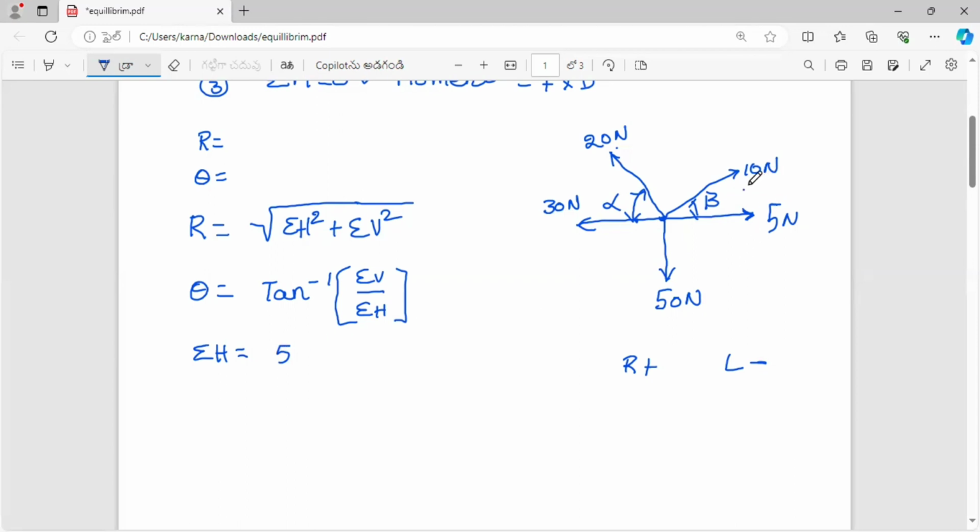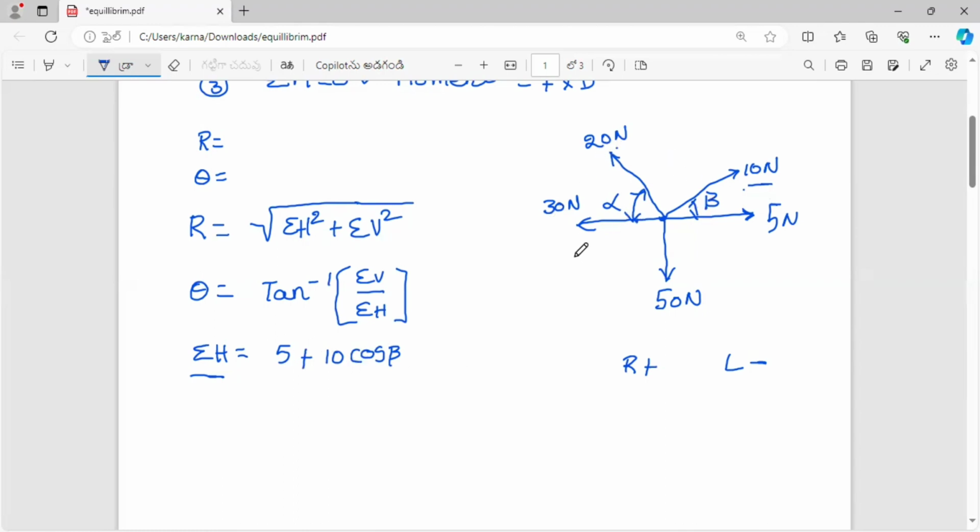Next, coming to the force 10 newtons. 10 is the inclined force, and we are calculating the horizontal component. What is the horizontal component? In the previous videos, we explained the composition and resolution of forces. Then it can be written as 10 cos beta. Now, the deciding factor is the sign convention. The 10 newtons will be acting in the right side direction, so keep that as plus 10 cos beta.